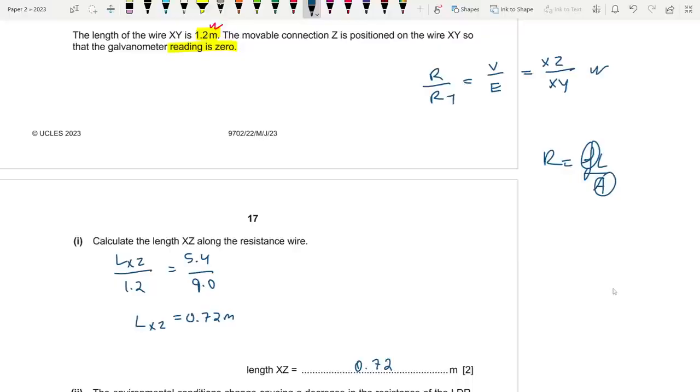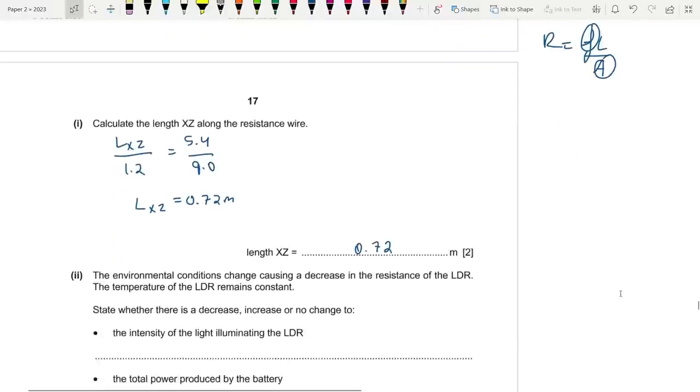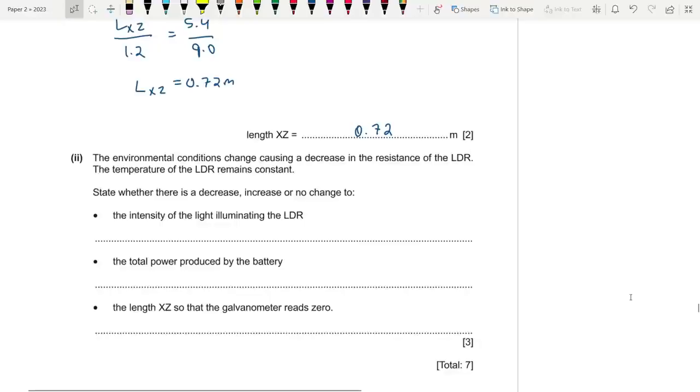Okay, fine. The environmental conditions change, causing a decrease in the resistance of the LDR. The temperature of the LDR remains constant. State whether there is a decrease, increase, or no change to the intensity of the light illuminating the LDR.